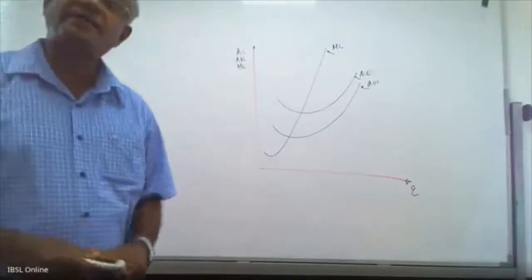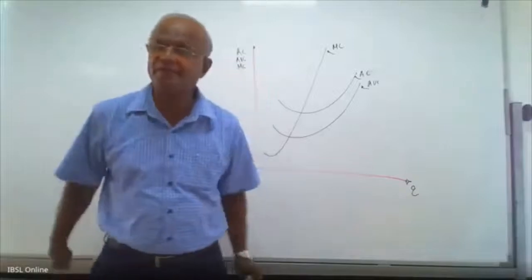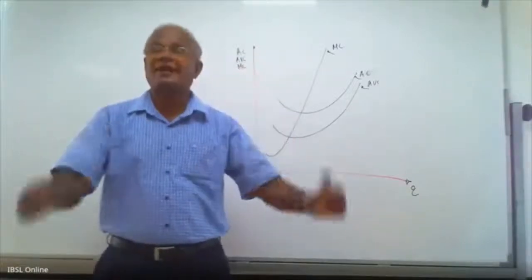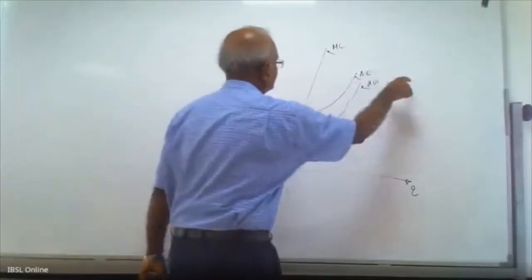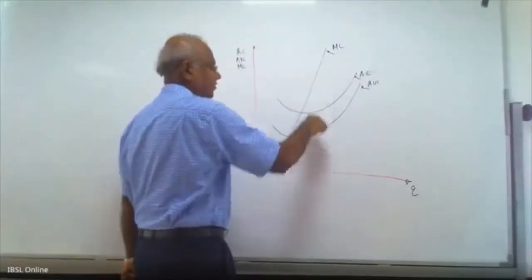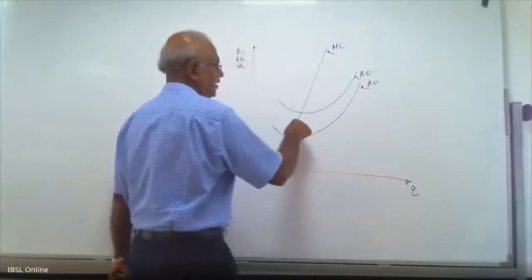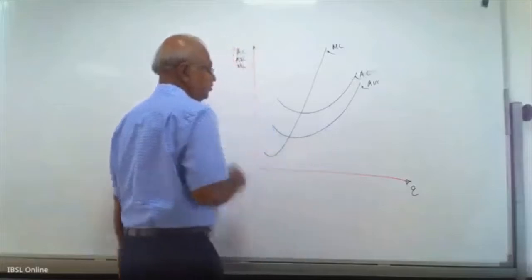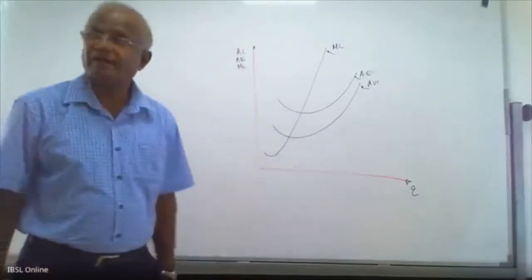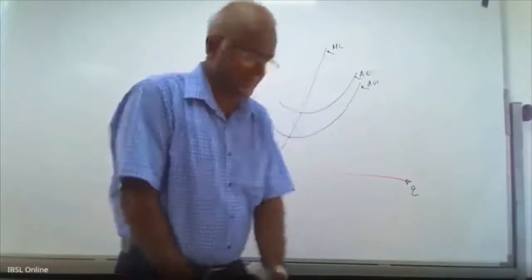Now we have the marginal revenue curve to decide the profit maximizing output. We need another curve. What is that? MR. If MR curve is here, MR equals MC, profit maximizing output. If MR curve is here, MR equals MC. MR curve is there, MR equals MC. MR is the price. Marginal revenue, we proved it is the market price.